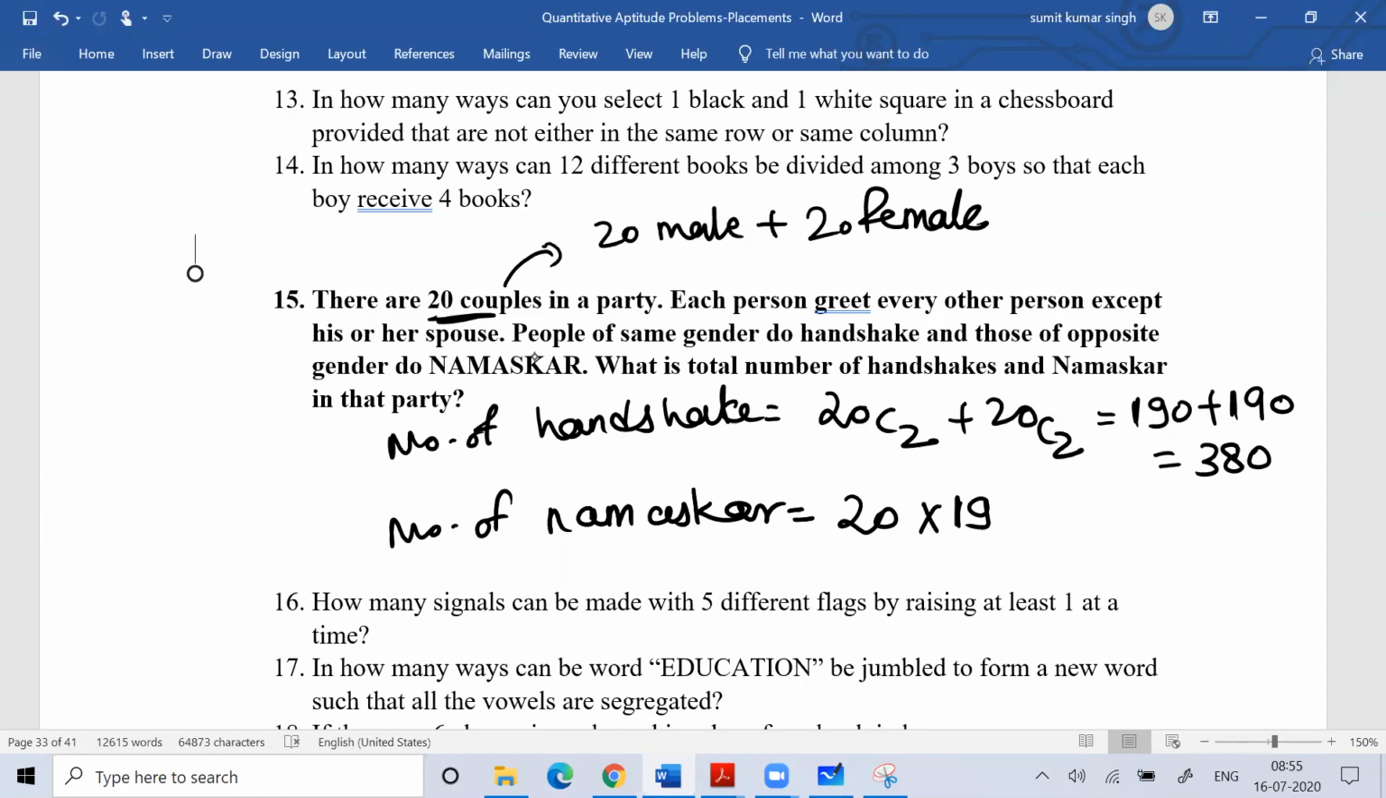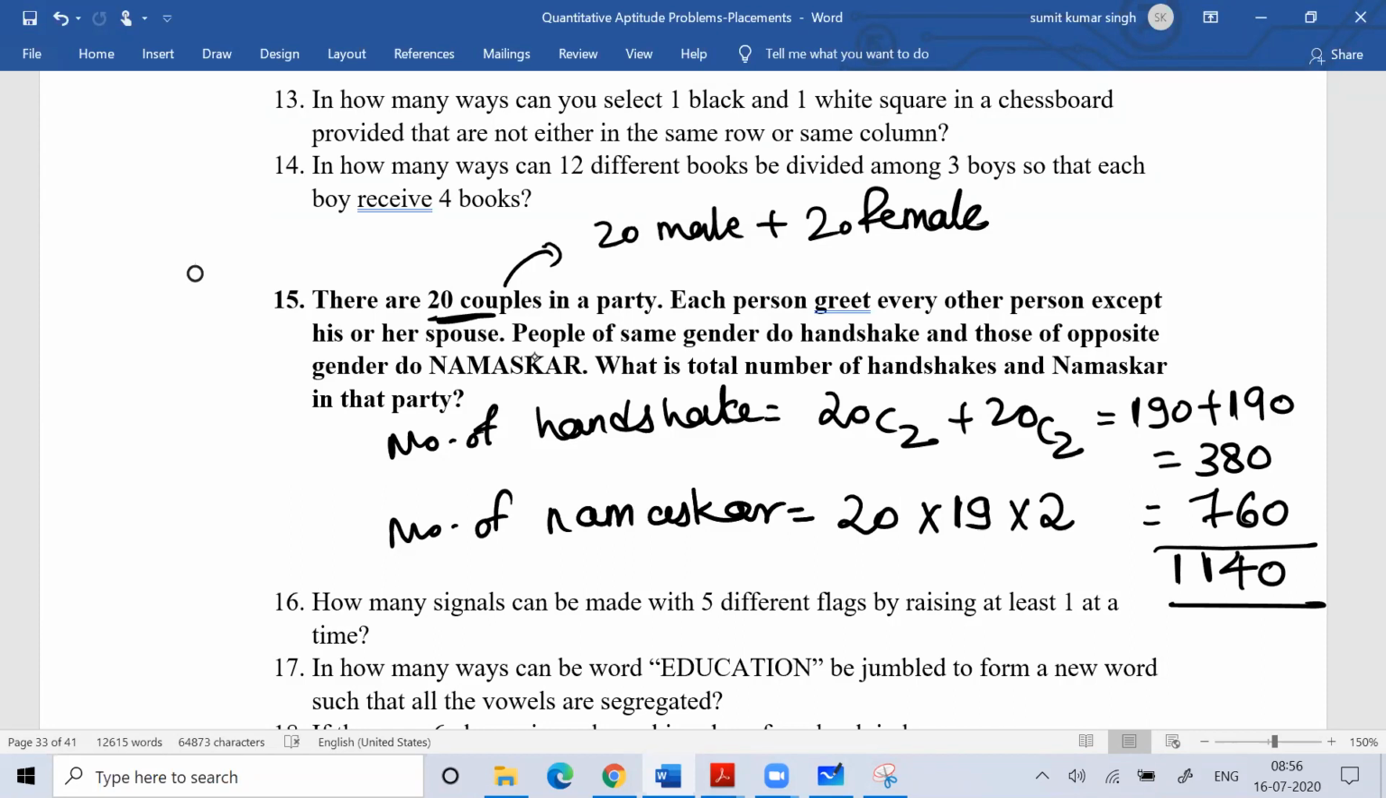You have to understand that suppose I say Jai Shri Krishna to someone's wife, and she tells me Jai Shri Krishna. Whenever two people greet each other with namaskar, two namaskars happen. I say Jai Shri Krishna, the other person says Jai Shri Krishna, so the total is two. Whenever two people do handshake, one handshake happens, but whenever two people say namaskar, two namaskars happen. So the total number of namaskars is 760. So the total number of handshakes and namaskars in the party would be 1140.